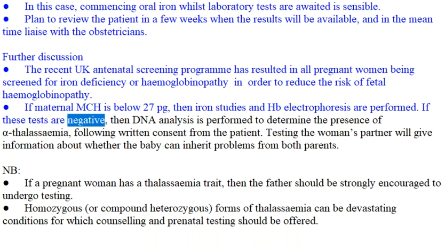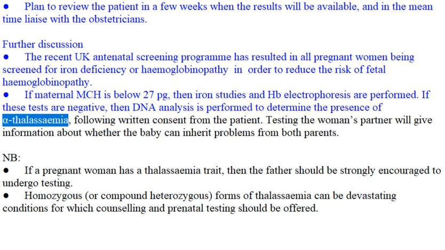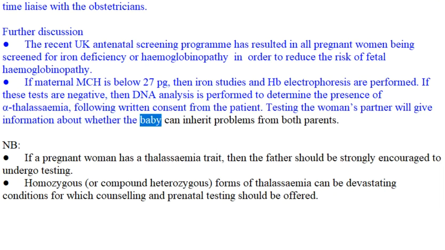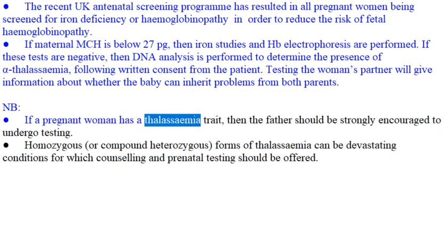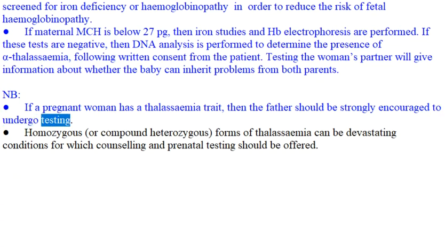If these tests are negative, then DNA analysis is performed to determine the presence of alpha thalassemia, following written consent from the patient. Testing the woman's partner will give information about whether the baby can inherit problems from both parents. NB. If a pregnant woman has a thalassemia trait, then the father should be strongly encouraged to undergo testing.